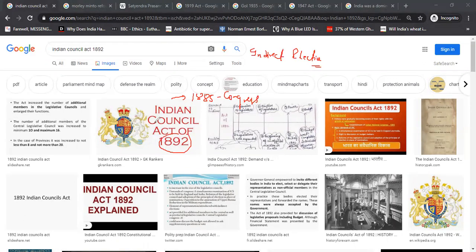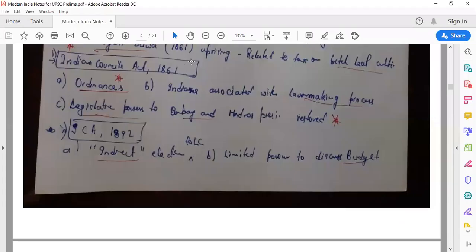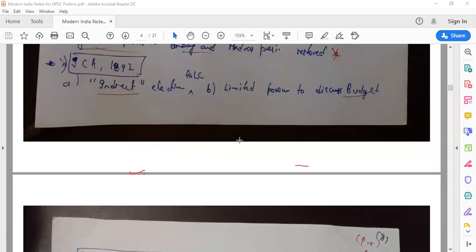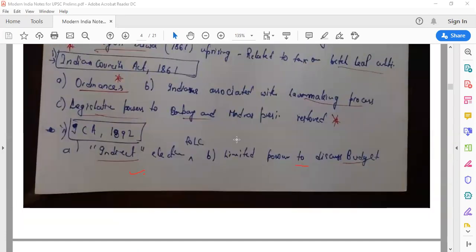Indirect elections. There was a provision of indirect election, which was also introduced, right? And what else? That's it. No need of remembering how many members were increased and everything like that. Let's see what is there in my notes. I just note the important things. So indirect elections to the legislative council were introduced. Limited power was given to discuss the budget. But remember, supplementary questions and voting were not allowed via ICA 1892.